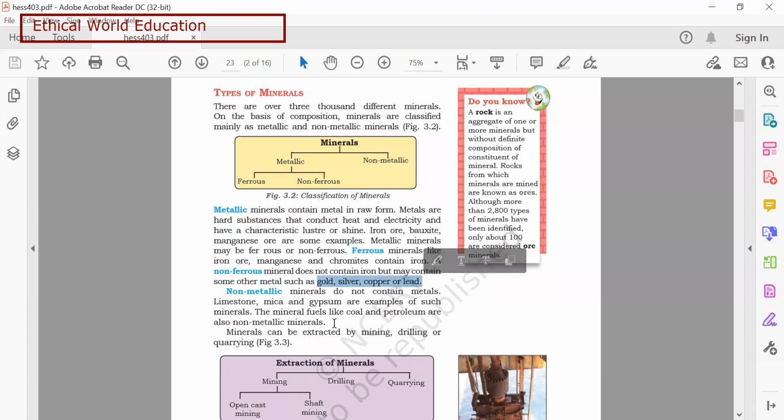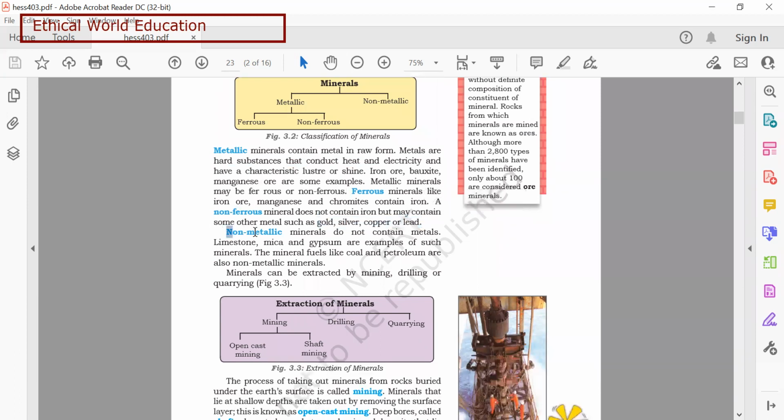Now let's go to the non-metallic minerals. Non-metallic minerals do not contain metals. It is very simple to understand in this way. Some examples are limestone, mica, and gypsum. These are examples of non-metallic minerals. These minerals can be extracted by mining, drilling, and quarrying.